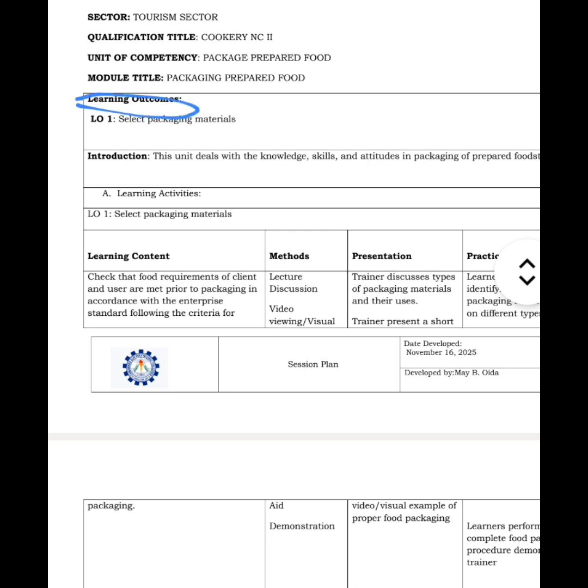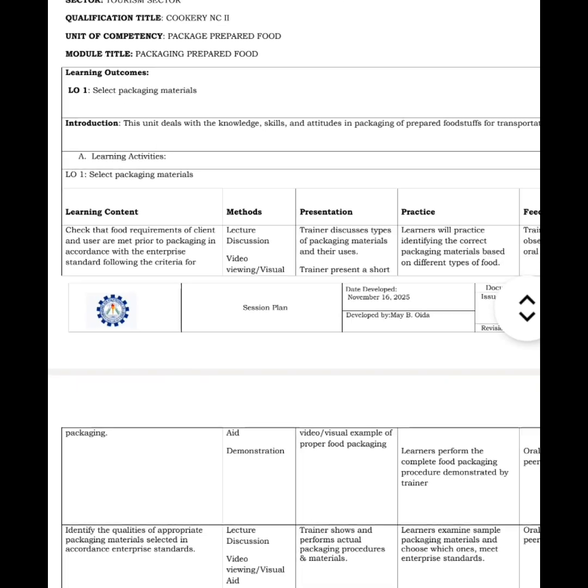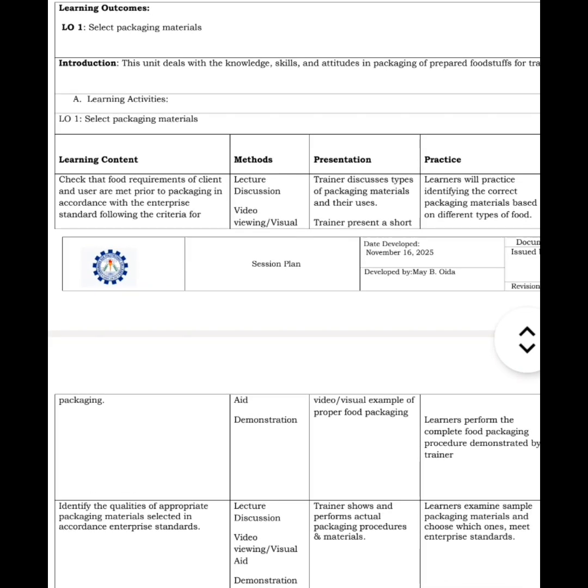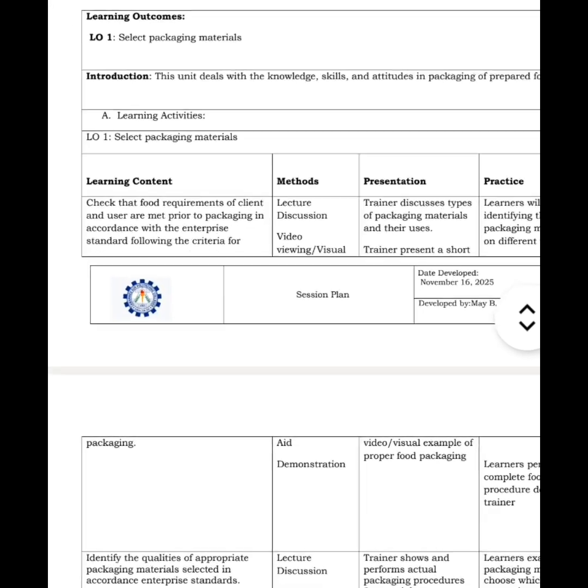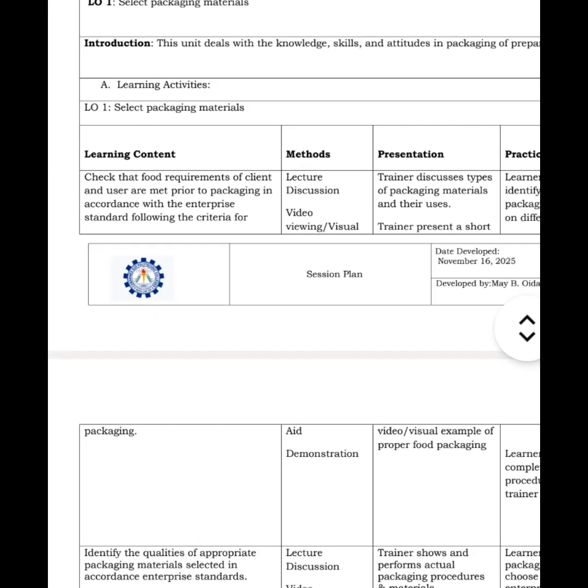Learning outcome. I chose one learning outcome, which is to select packaging materials. First, the introduction. This unit deals with the knowledge, skills, and attitude in packaging of prepared foodstuffs for transportation. Then next, we come now to learning activities. Learning contents. First, check that food requirements of clients and users are met prior to packaging in accordance with the enterprise standard, following the criteria for packaging.